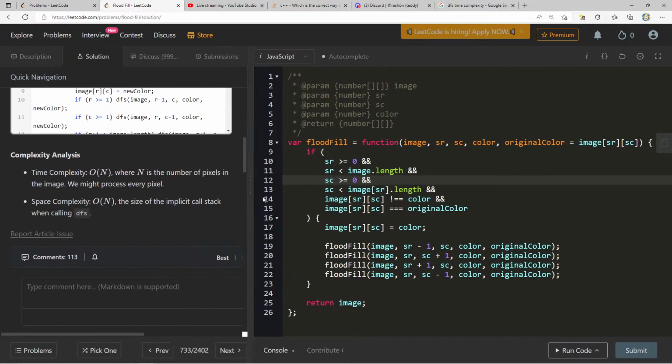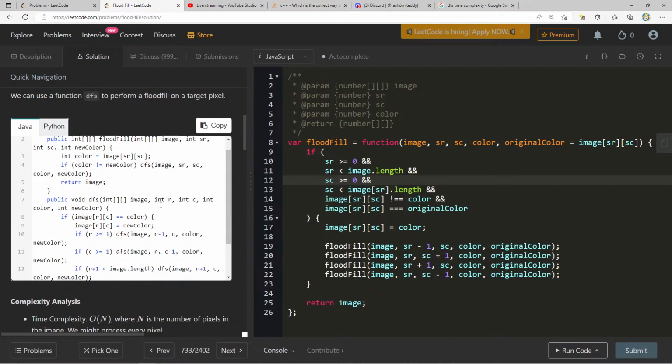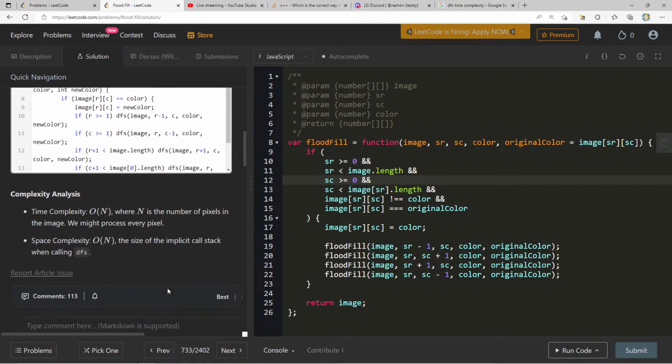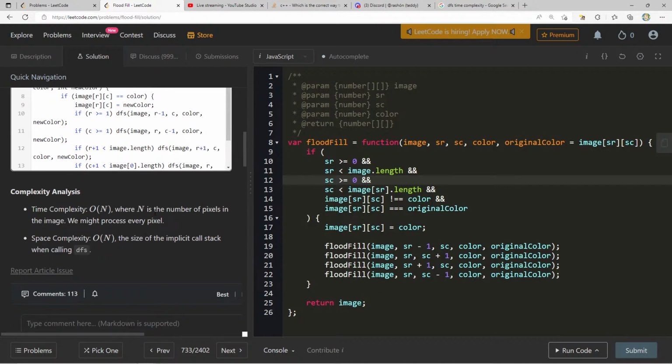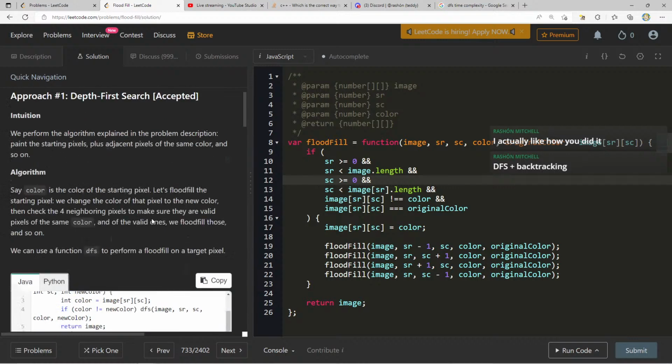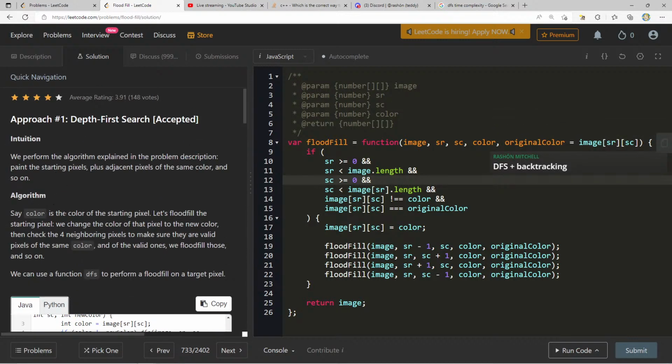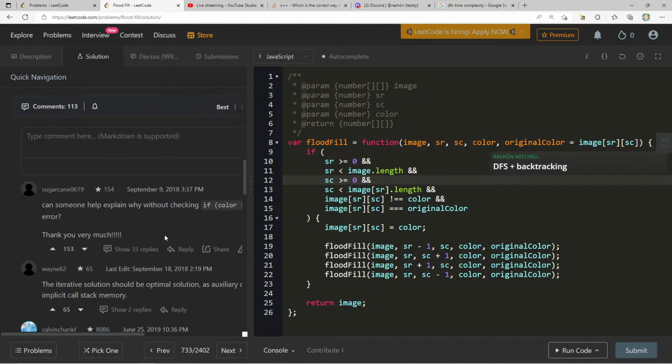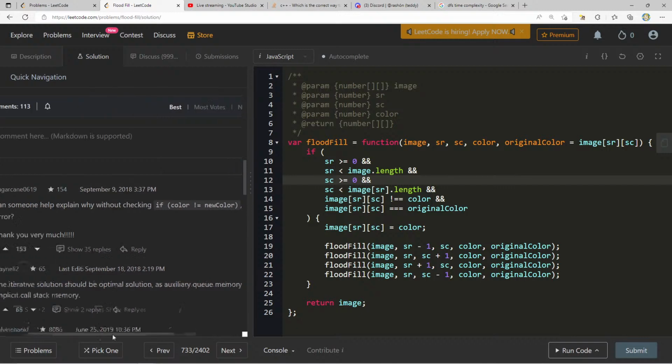O of N. And do they do it the same way? Yeah, DFS, where N is the number of pixels in the image, we might process every pixel. Size of the implicit call stack when calling. Okay, that space complexity makes sense. I guess N, we have to process every pixel, but if I consider it like a graph, we use a function DFS to perform a flood fill on the target pixel. We get a stack overflow.